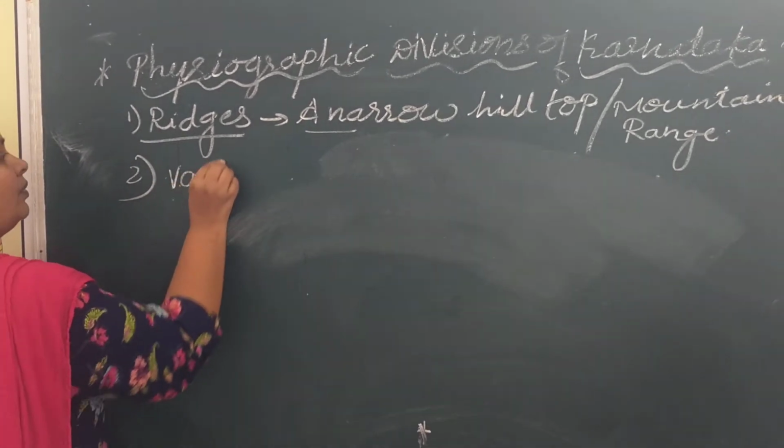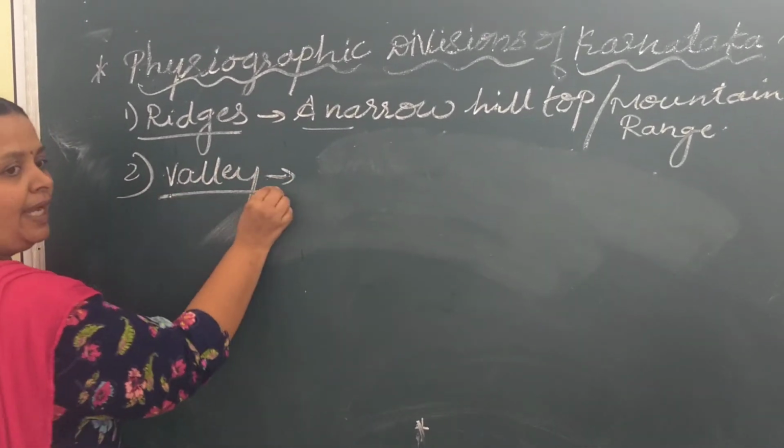Second one we come across is valley. What do you mean by valley?